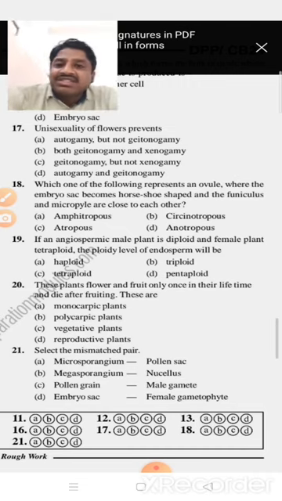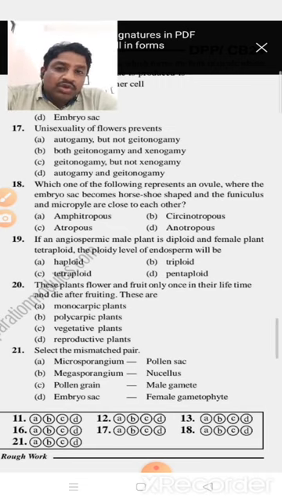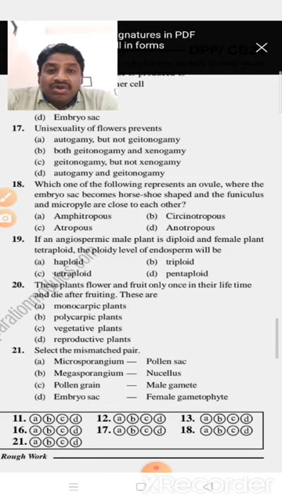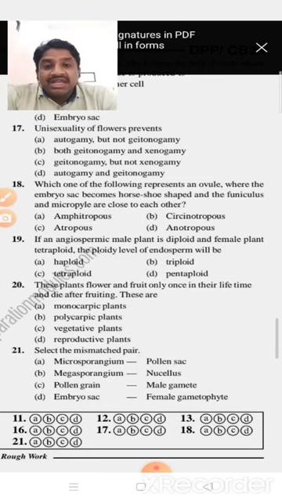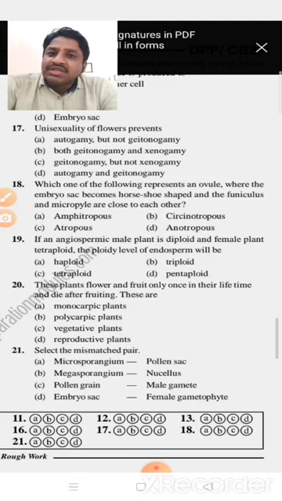Next, unisexuality of flowers prevents what? It prevents autogamy but not geitonogamy, both geitonogamy and xenogamy, geitonogamy but not xenogamy, or autogamy and geitonogamy. Actually in pollination, three types are present: autogamy, geitonogamy and xenogamy.